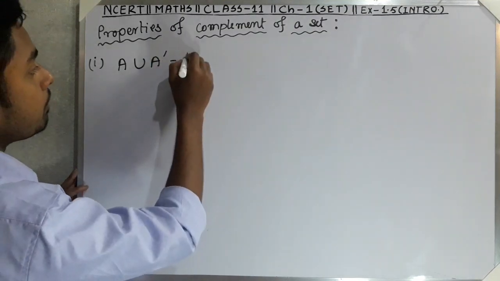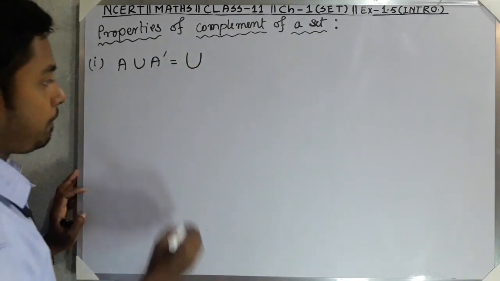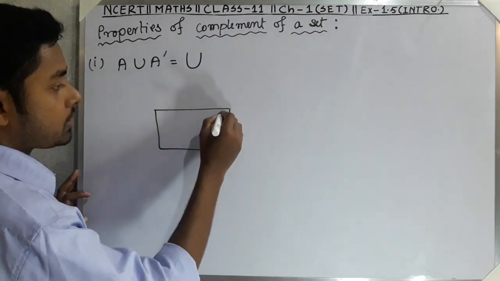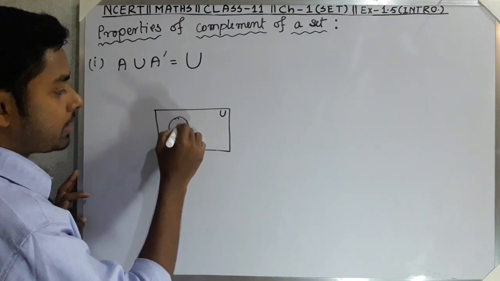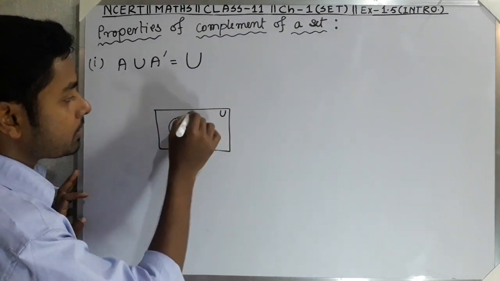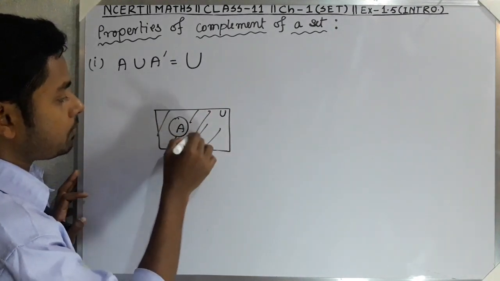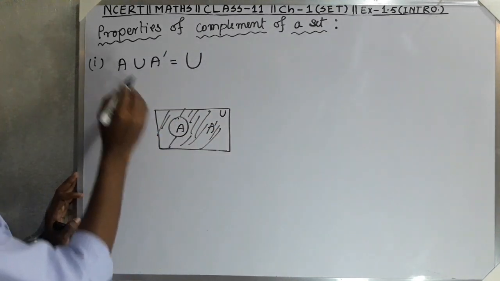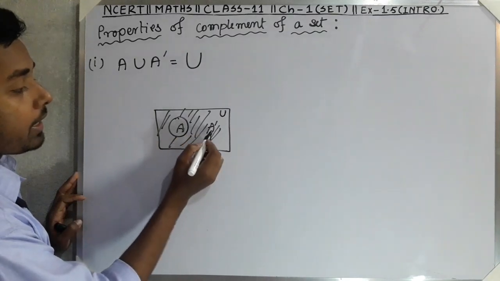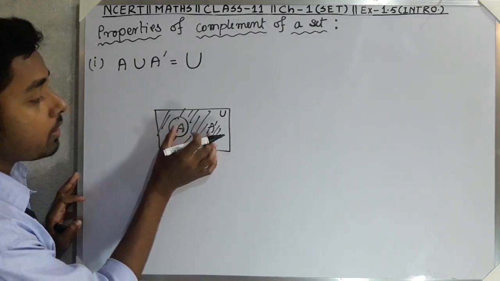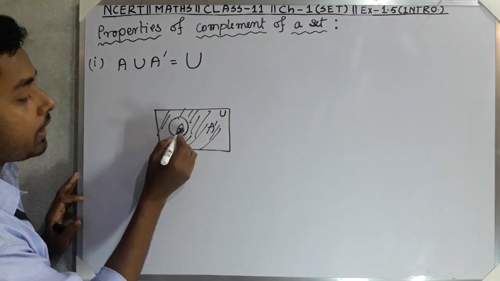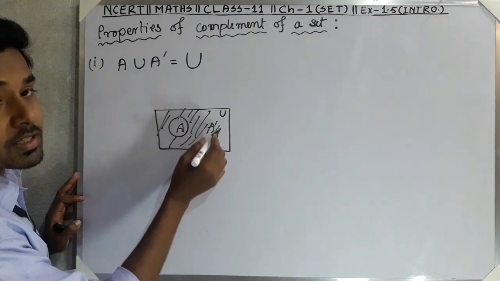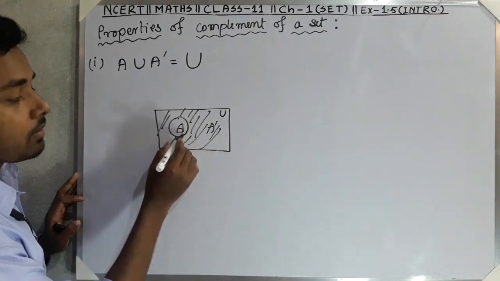A union A complement is equal to the universal set. Why? Suppose this is the universal set, this is A, and A complement means this whole part, this part without A. And union, so A and A complement, what is the union of these two things? That means all the elements of A, all the elements of A complement, and common elements of there, so there are no common elements.